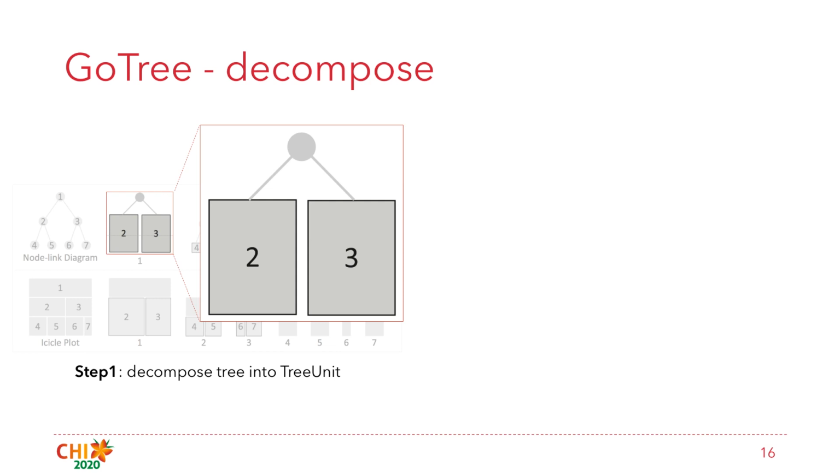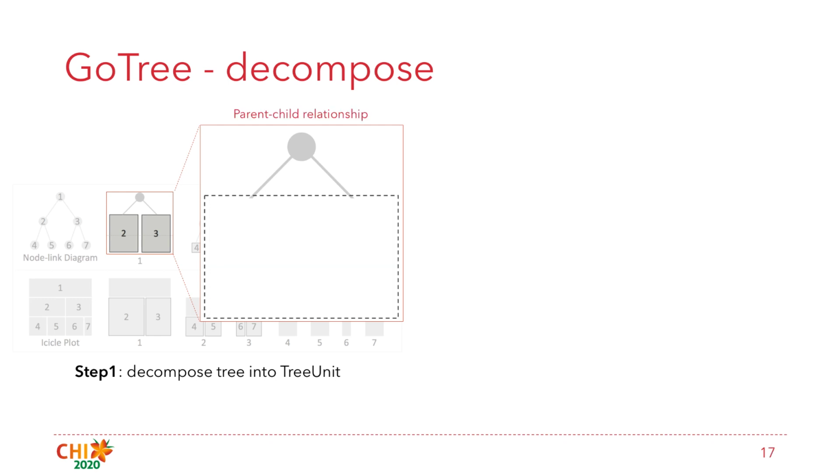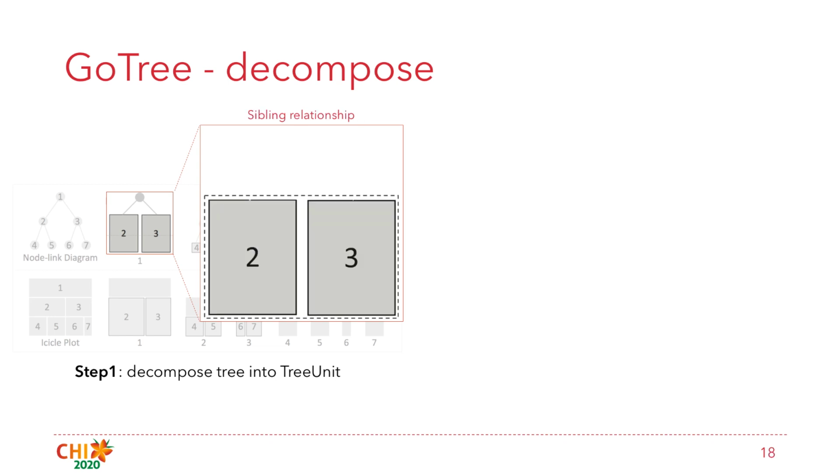In addition, we also define subtree group within each tree unit, which means a set of subtrees. With subtree group, we can define the tree layout using relationships, including the parent-child relationship, which means the relative positions between root and subtree group, and the sibling relationship, which means the relative positions among subtrees within the subtree group.